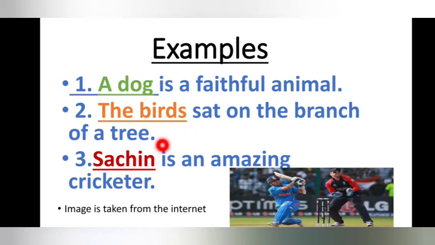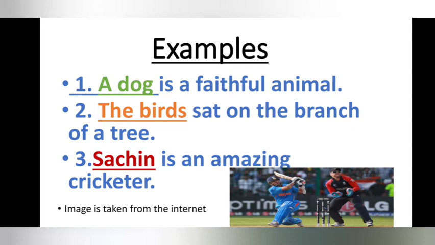The last example is the name of a person, Sachin. Sachin is the subject of this sentence. And what is said about Sachin? Sachin is an amazing cricketer. You can see his batting. So, is an amazing cricketer is the predicate, and Sachin is the subject in this sentence.